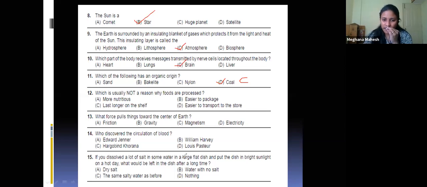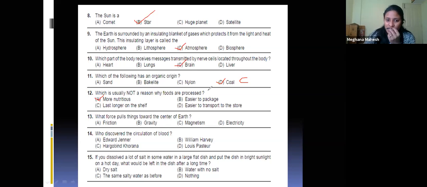No, foods are processed usually to make them easier to package, to increase the shelf life of the product, or easier to transport from one place to another. Those are the reasons why the foods are processed. But not all the processed food is nutritious. Ma'am, there are fats too. Yes, they are fats, they increase the junk which is not required for your body. So try to avoid the processed food.